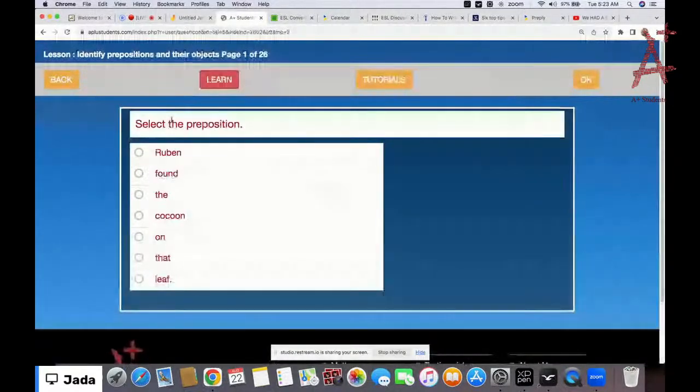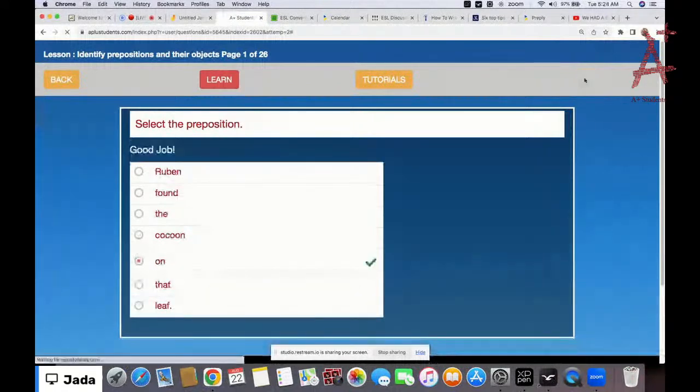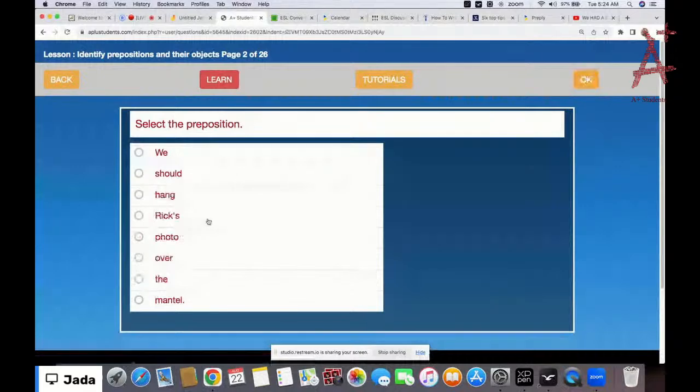Now it says that you should select the preposition. Ruben found the cocoon on that leaf. So what's the preposition here? On. We should hang Rick's photo over the mantel. So we have over here and then the noun. And then there's a wonderful Indian restaurant near Green Points.